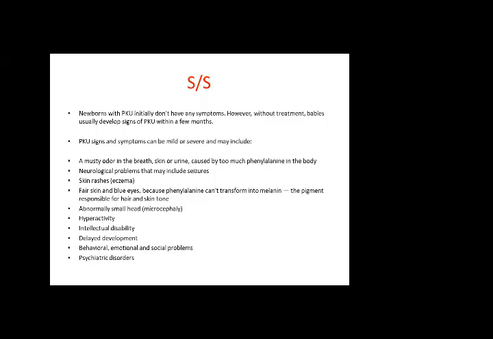Neurological problems include seizures. There will be jerky movement of the baby, skin rashes like eczema, then fair skin and blue eyes. These people have fair skin and blue eyes because phenylalanine cannot transform into melanin. Our normal skin color is due to melanin, and this is the end product of phenylalanine metabolism. So when the enzyme is deficient, phenylalanine is raised in the body. Melanin is a pigment that is responsible for hair and skin tone.